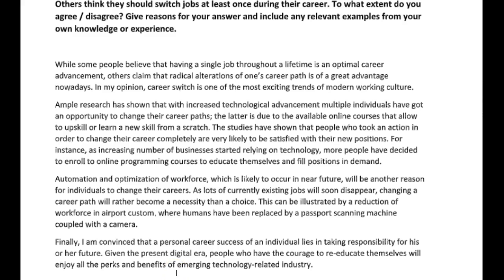So the problem for me with this essay is the wrong support, okay? And what happens when you have the wrong support is it could affect possibly two criteria. It could affect task achievement, but also coherence and cohesion, because there's not a logical progression of arguments. That's what happened here. But here as well, it fell off topic, so that would definitely affect your task achievement score.